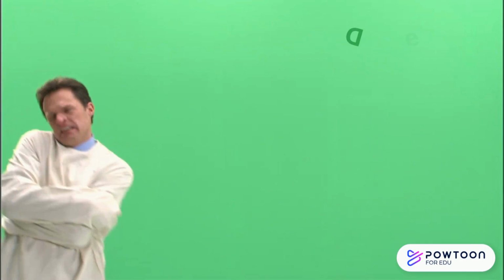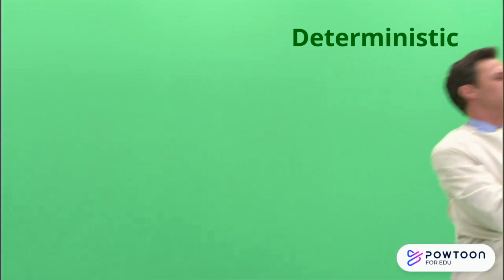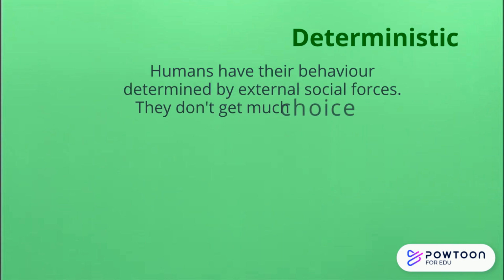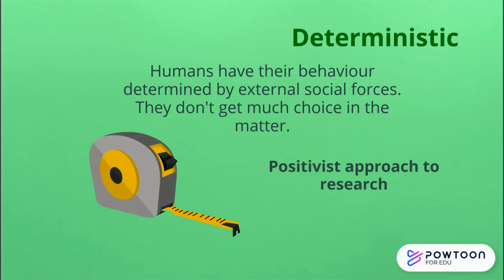Functionalism is also deterministic. This means that they believe humans have little choice or control over their actions. They believe there are forces that are outside of humans that control our behavior. Sociologists, therefore, should try to measure the effect of these forces on people's behavior. This is why they take a positivist approach to research.